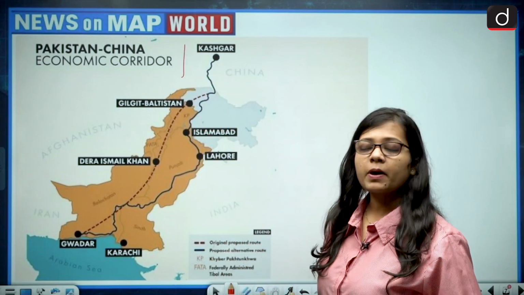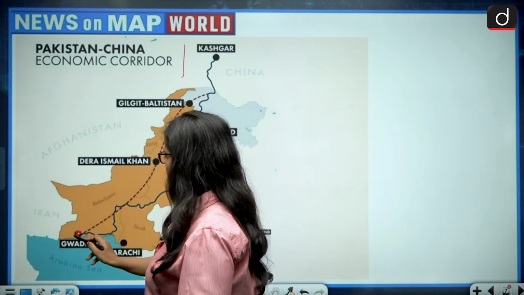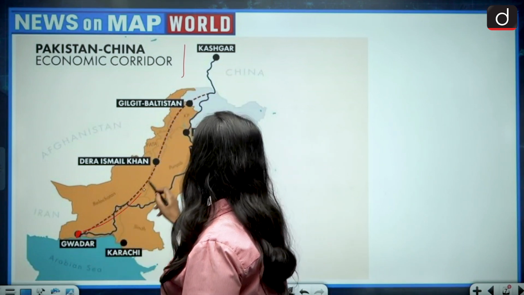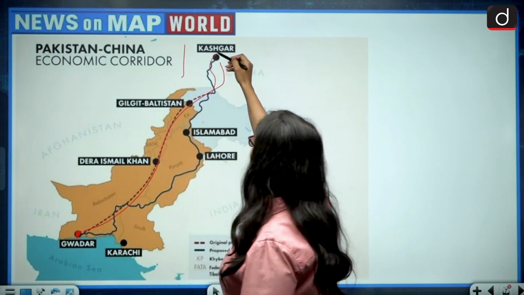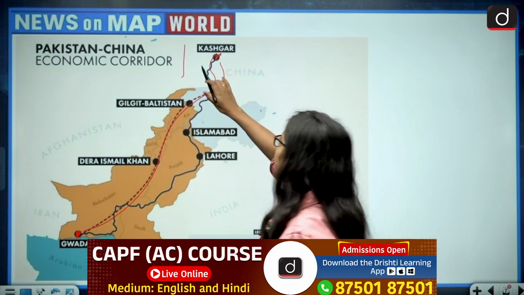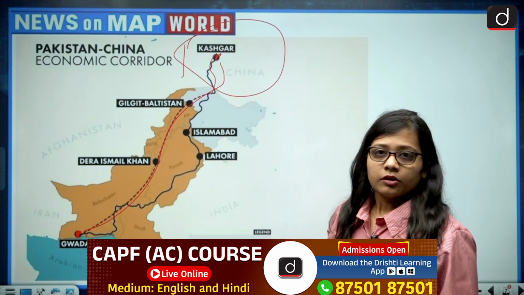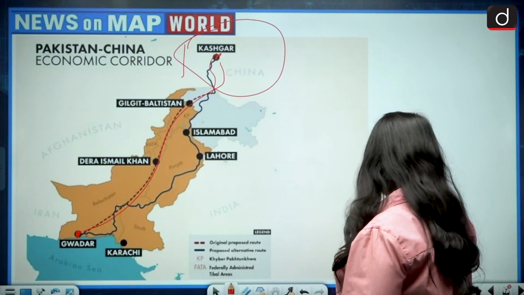It connects the Gwadar port of Pakistan to the Kashgar region in China, and the Kashgar region is present in the Xinjiang province of China. So this statement becomes absolutely correct.